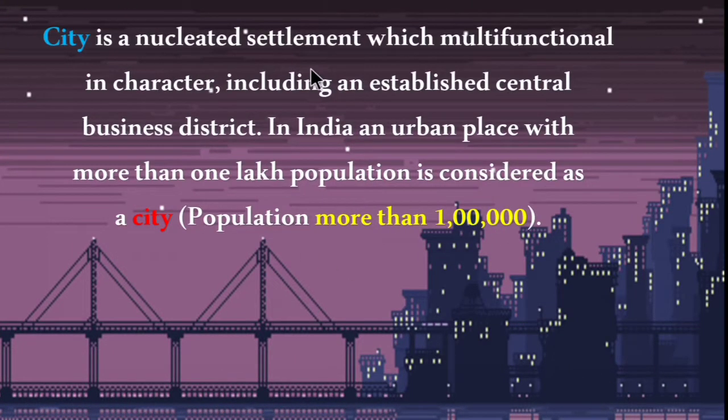City is a nucleated settlement which is multifunctional in character. So the city is a nucleated settlement and it is multifunctional, including an established central business district. In India, an urban place with more than 1 lakh population is considered as a city. So more than 5,000 population means it is town. More than 1 lakh population means it is city with a business district. I hope you are clear.